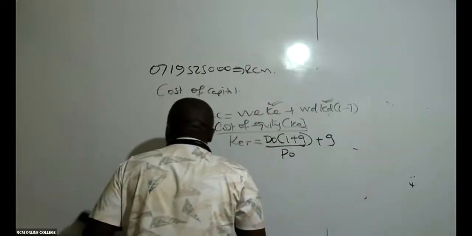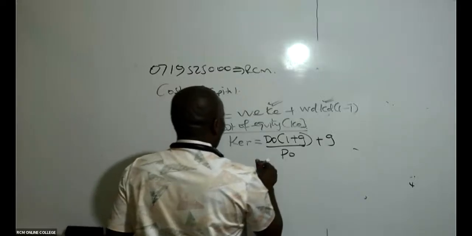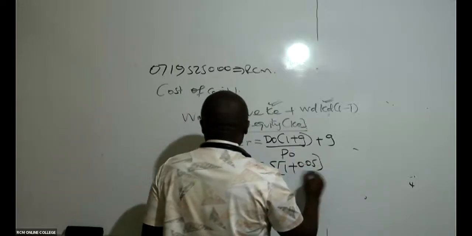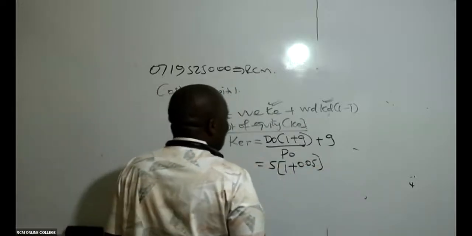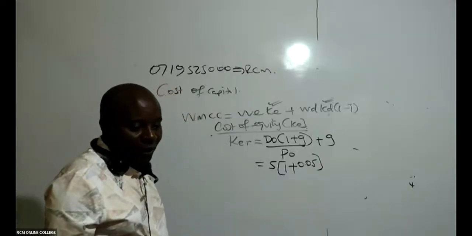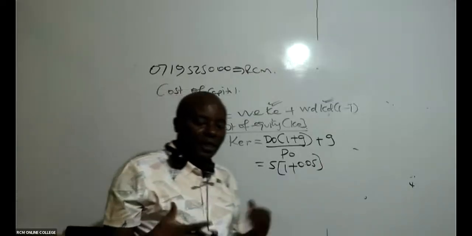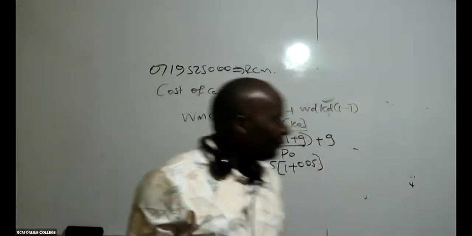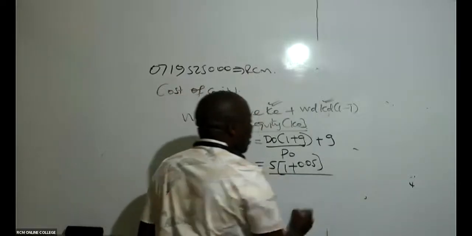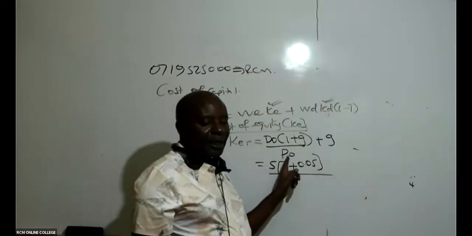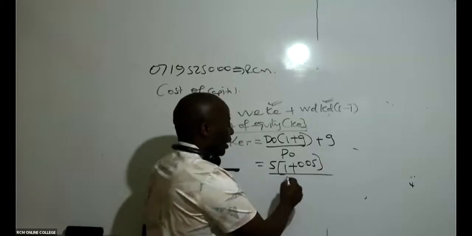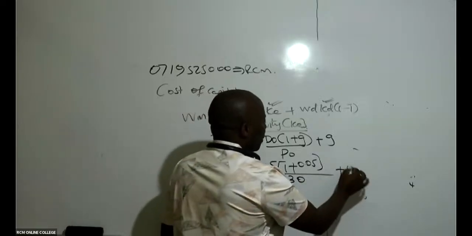You have just told me that DO is 5, into 1 plus G. G is 0.05, isn't it? Growth rate is 5%, which is the same as 0.05. All right. Divided by PO. Could you kindly remind me what PO is? I may have forgotten. What is our PO? 30. Plus again, growth rate of 0.05.